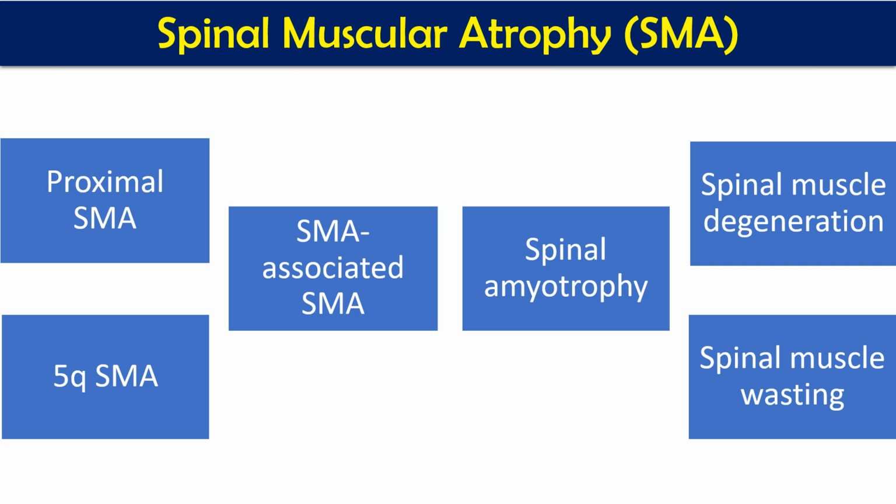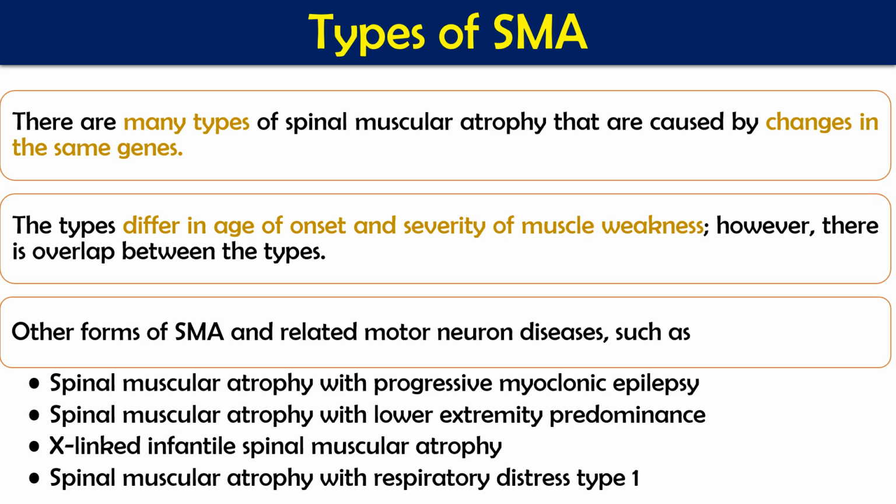What is the other name of this SMA, or spinal muscular atrophy? It is also called proximal SMA, because, as I have told you, it affects the proximal regions of the body. It is also called 5q SMA, because the gene affected in this case is present on the 5th chromosome. SMA means spinal muscular atrophy. It is also called spinal muscular atrophy, spinal muscle degeneration, or spinal muscle wasting. These are the different names given for this disease.